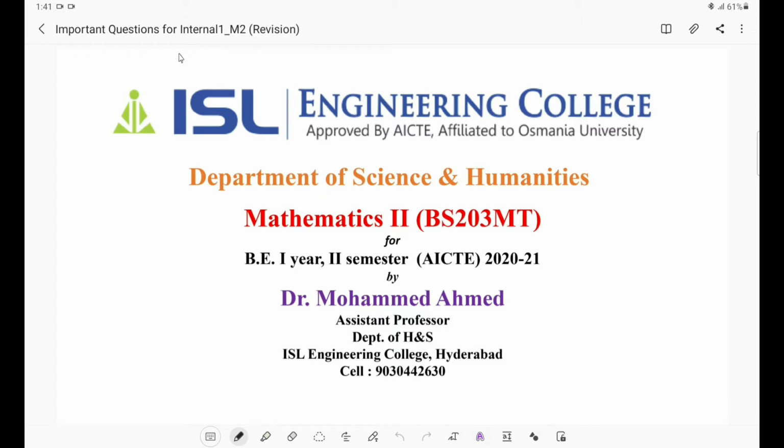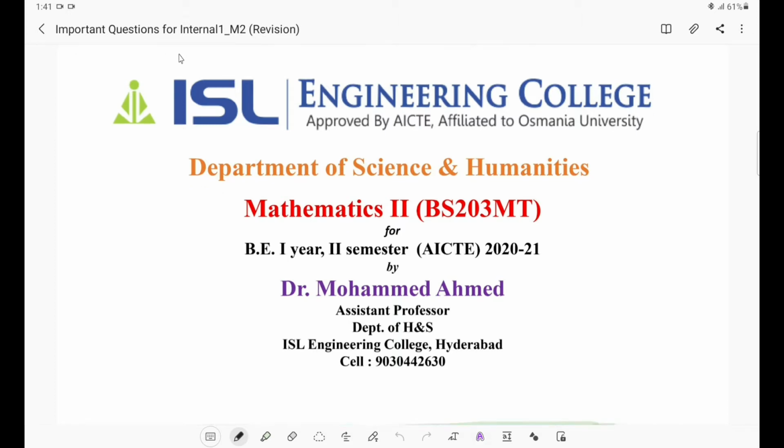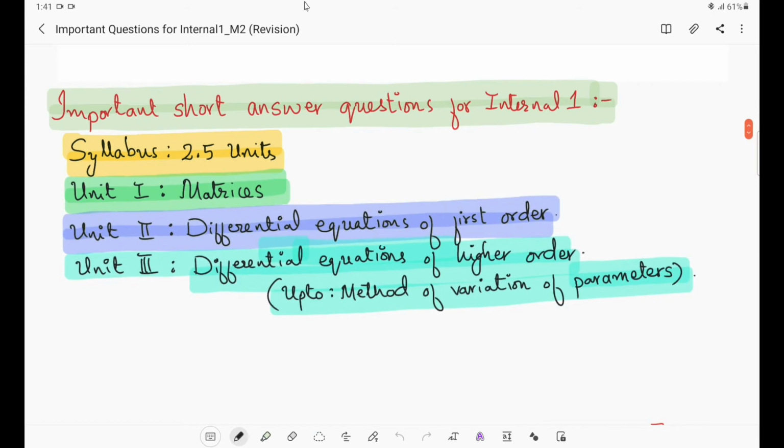While discussing those problems, we are going to revise whatever we have discussed so far. You know that in the previous 25 lectures we have completed 2.5 units. Total 5 units are there in your syllabus, out of which we have completed 2.5. And for your internal 1, the syllabus will be these 2.5 units of 5 units.